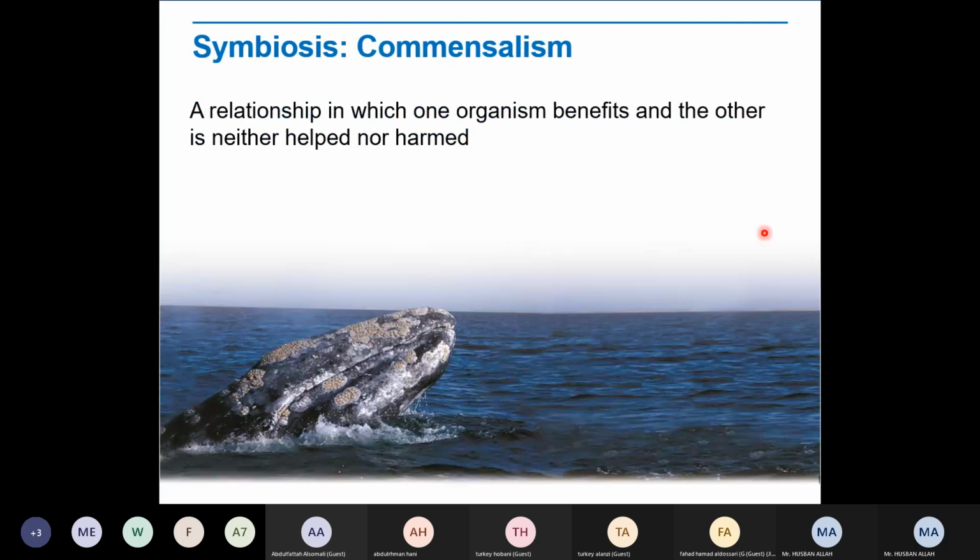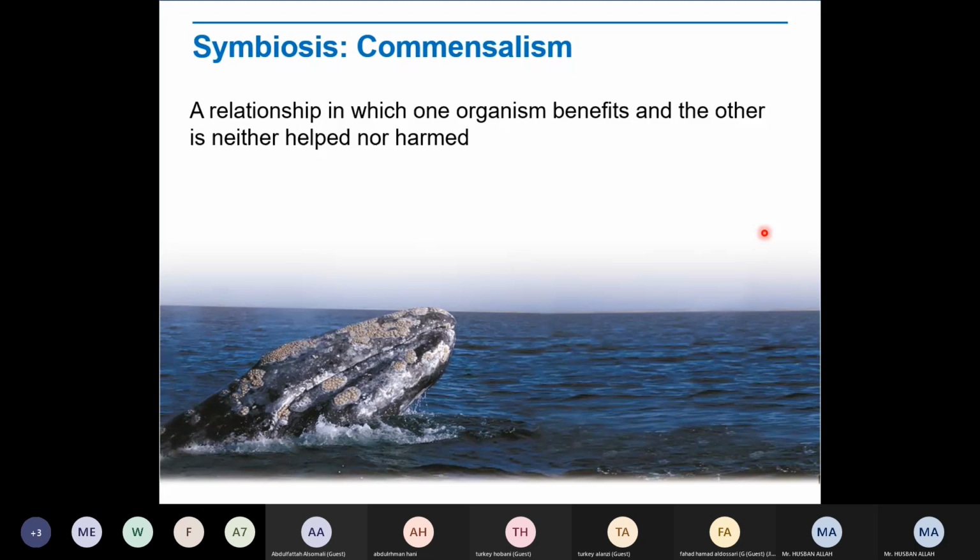What do you say? Faida? Fawaid? What? Benefit. Benefits, right? Yeah. So a relationship in which one organism benefits and the other organism is neither helped nor harmed. This is called what? This is called commensalism, right? When two organisms are living together, but one of them is going to get benefits and the other is not going to be benefited.